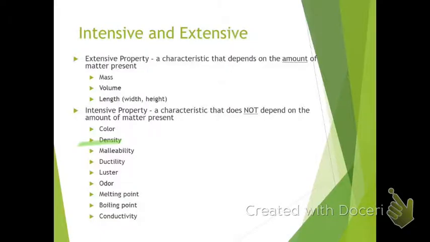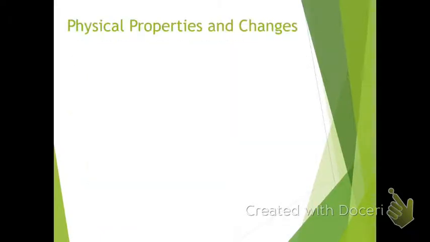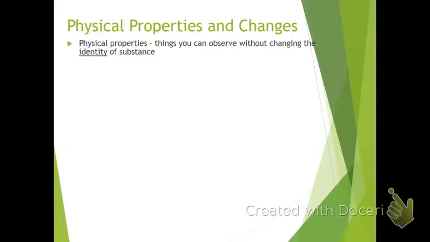So moving on from there, we have physical properties and physical changes as well. Physical properties are going to be characteristics that we can observe without changing the identity of the substance. So we can tell what color something is. We don't change what it is. When we find the melting point of something, we don't change what it is.